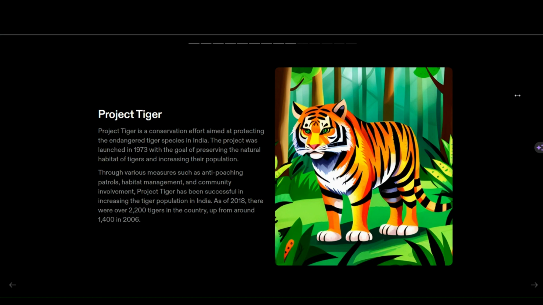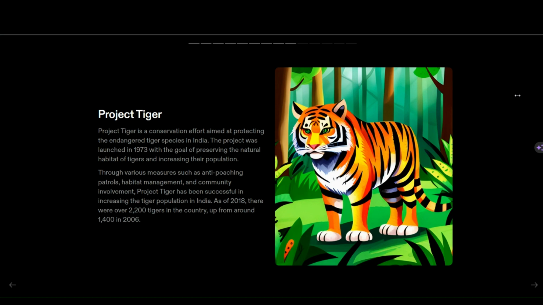Project Tiger is a conservation project for tigers, which was launched by the government of India in 1973. From 1973 to 2006, the tiger population had drastically declined. There were nine tiger reserves in its formative years, and they have grown to a lot of reserves in India. Project Tiger has been successful in increasing the tiger population.